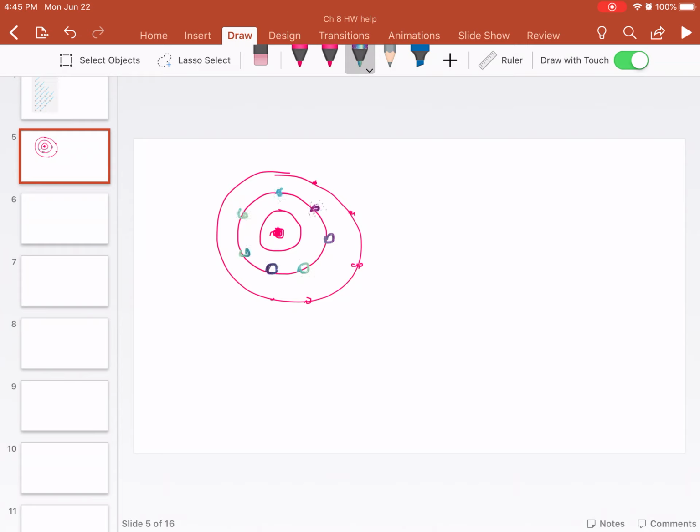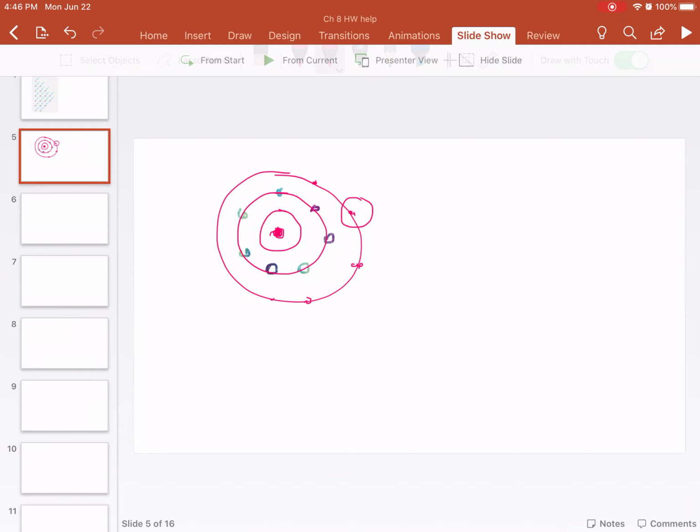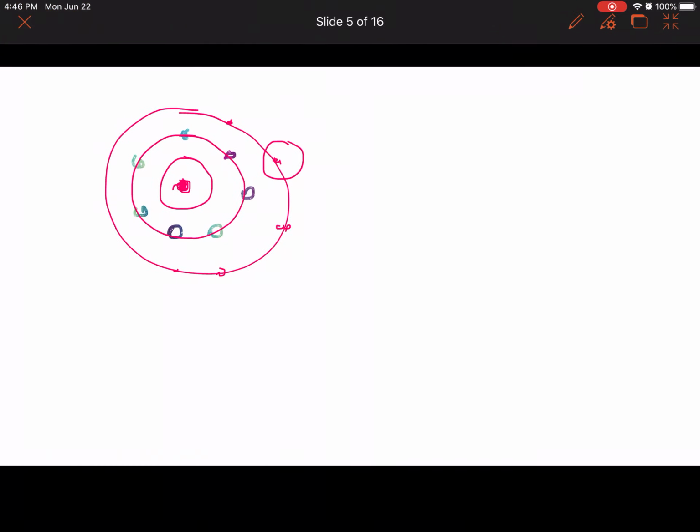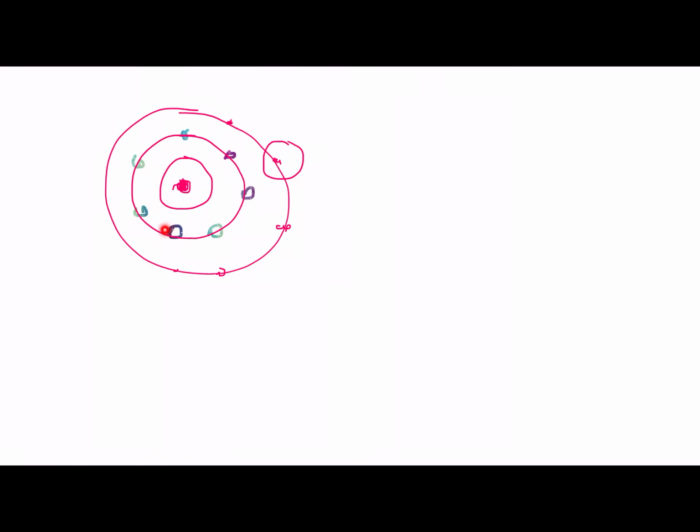So if you have an electron, let's say somewhere here, the shielding means that it would not let the nuclear charge reach it. So these are the inner electrons.